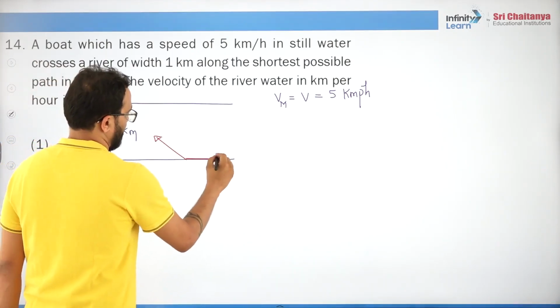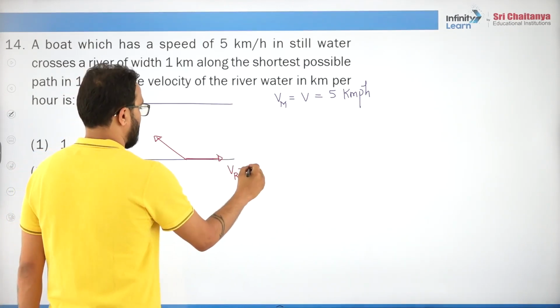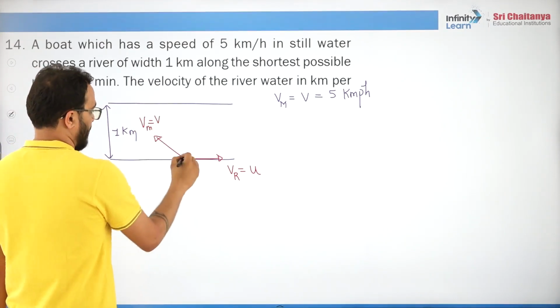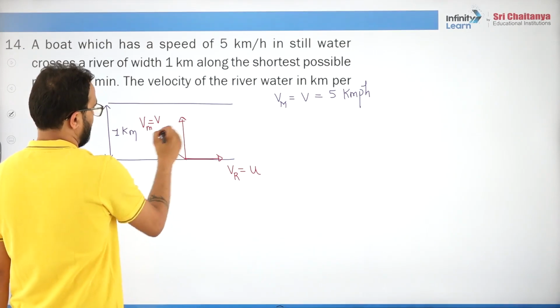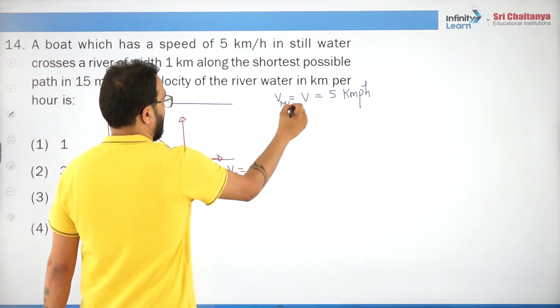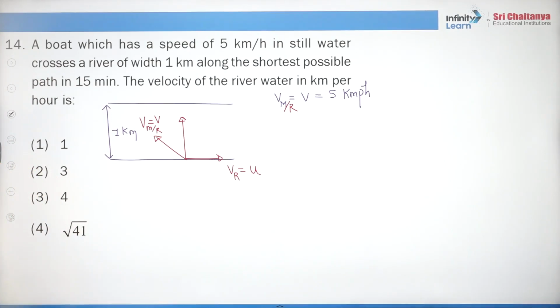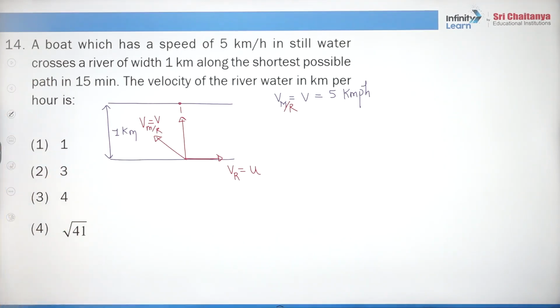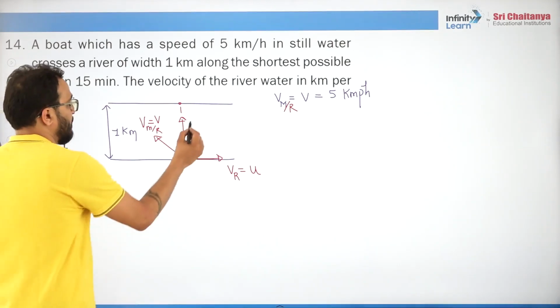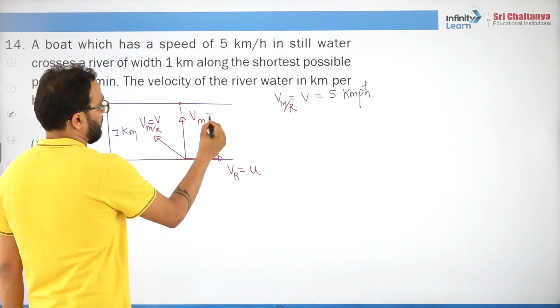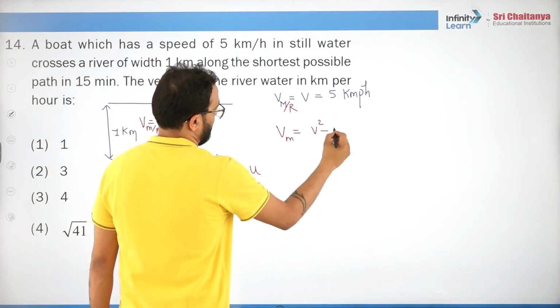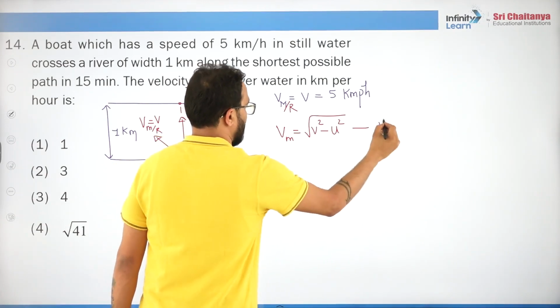Let's say velocity of river is u, and velocity of boat or man with respect to river is v. So where is the resultant? Resultant should be this, because it wants to cross the river in the shortest possible path. Okay, Vm we don't know, but we can figure it out. Anyway, Vm is what? Square root of v square minus u square. One thing you must remember, number one.